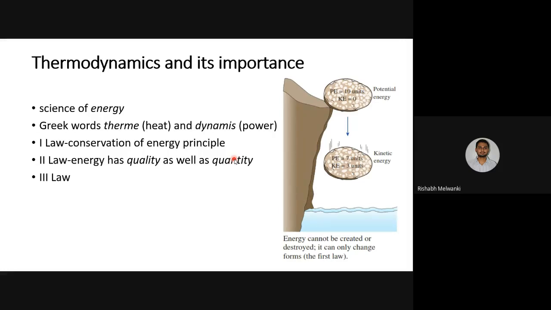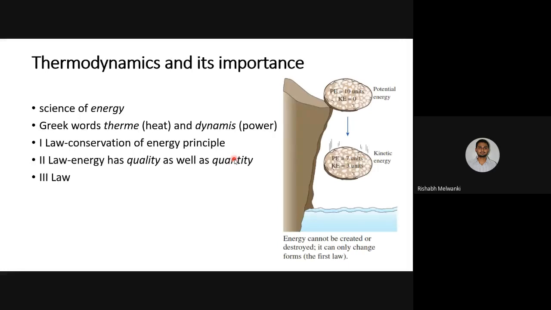How is this quality there? I'll give you a simple example. Heat transfers from higher temperature to lower temperature. Everyone knows this. So what is this exactly? The actual process, that is heat transfer, occurs in the direction of decreasing quality of energy. What is the quality of energy which is decreasing? You can see the example of temperature. Suppose the inside temperature is 50 degrees Celsius and the outside temperature is 30. The inside temperature is higher, so heat will transfer from inside to outside.